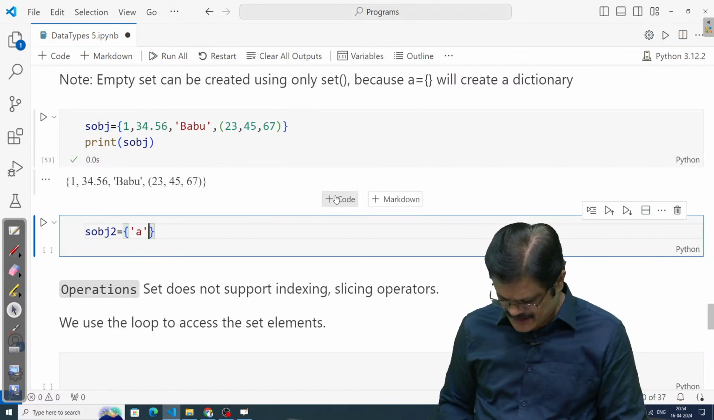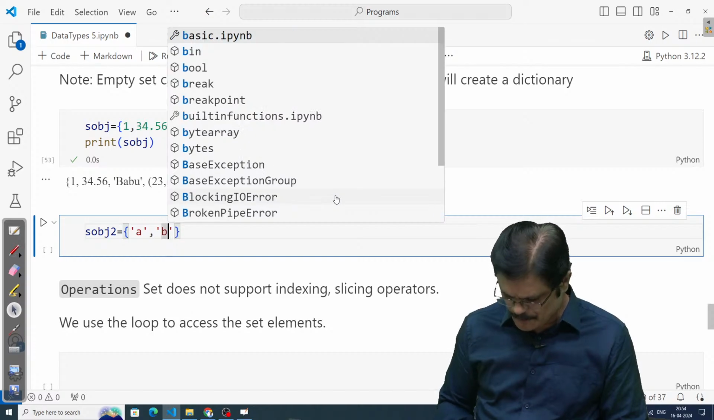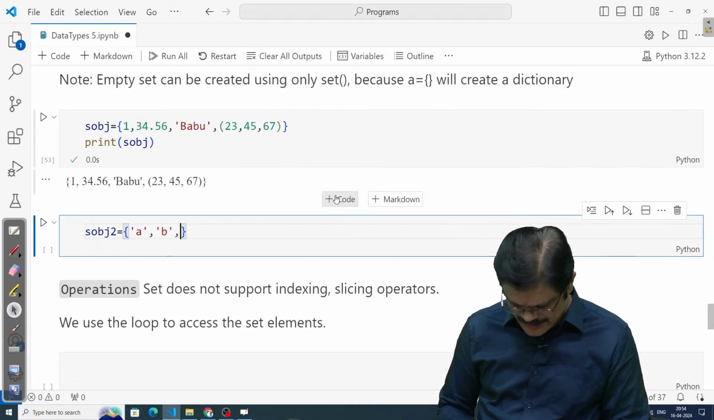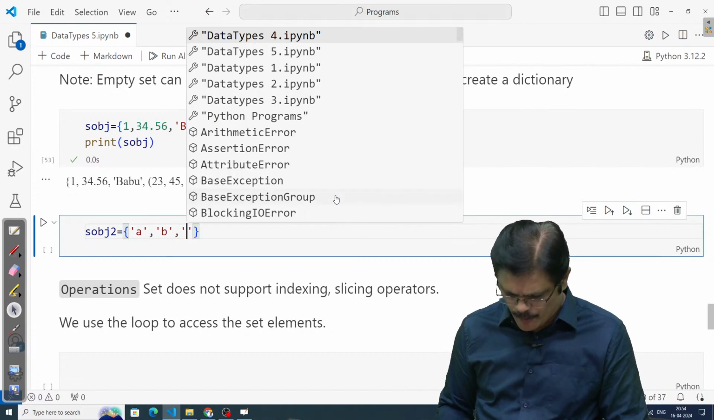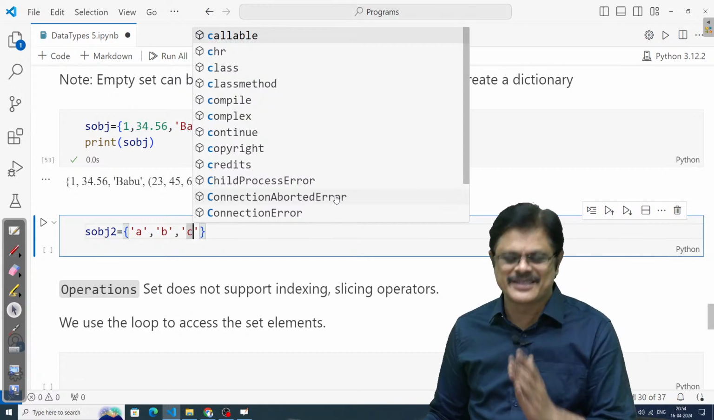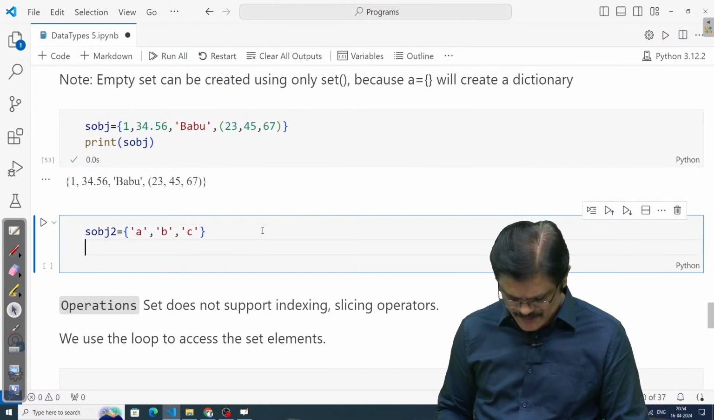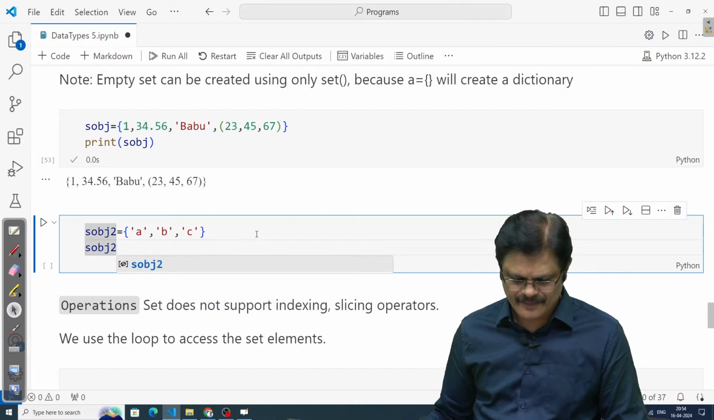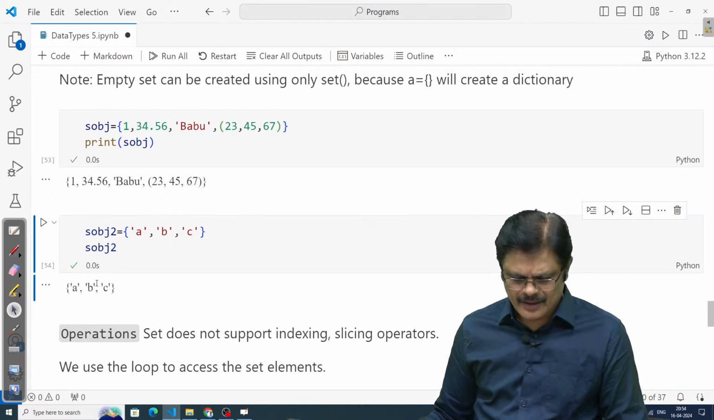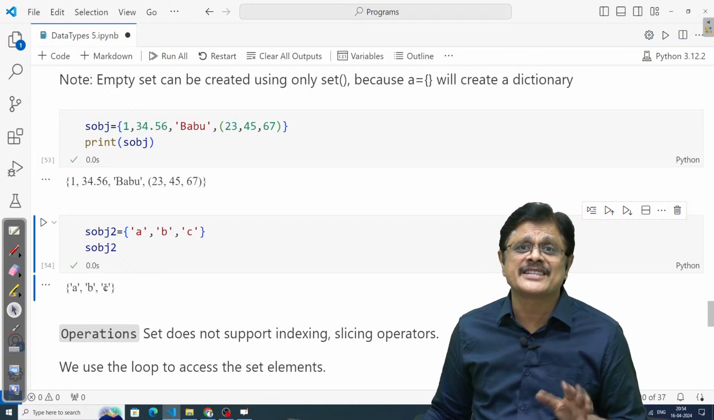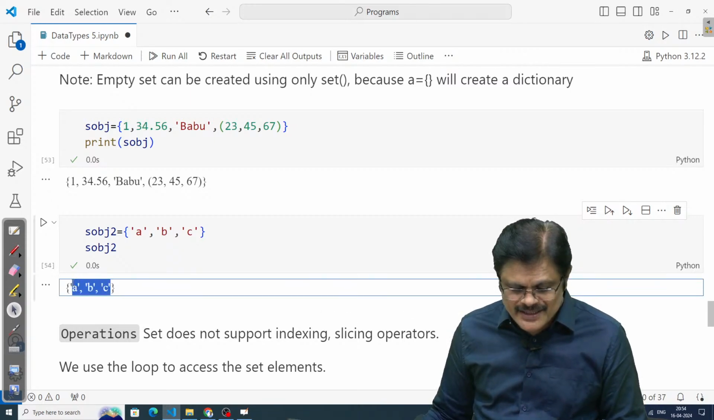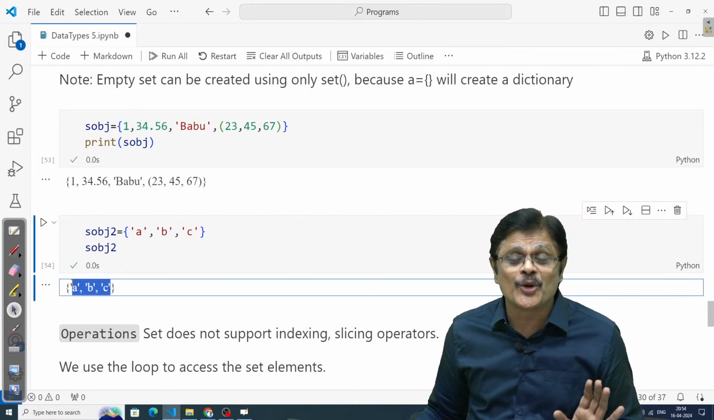Maybe I take A, B. I just want to check, if I take properly ordered elements like A, B, C, in that case what happens? What is set object 2? Luckily you got it, but don't expect this order, sir. See, luckily here you got this order. Even I don't know what order I am going to get, sir.